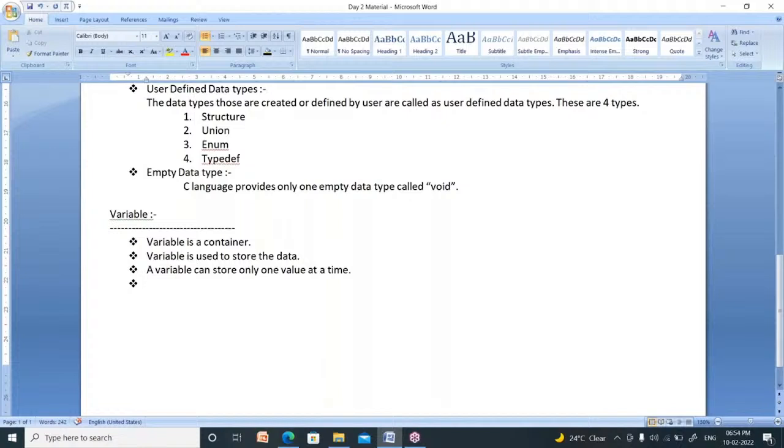How many school bags do I have to buy? 2 school bags. Why? Because each student requires one school bag. In the same manner, a variable can store only one value. Suppose you have 10 values, then you have to create 10 variables. The meaning of this is that a variable can store only one value at a time.